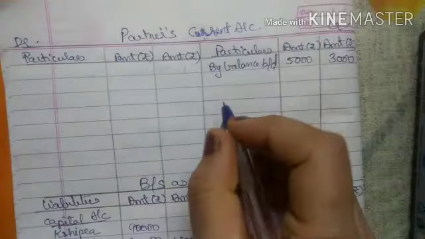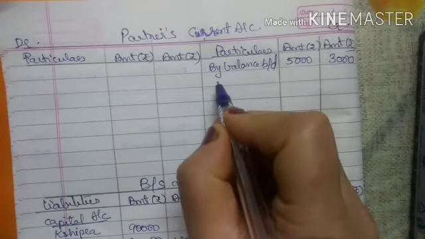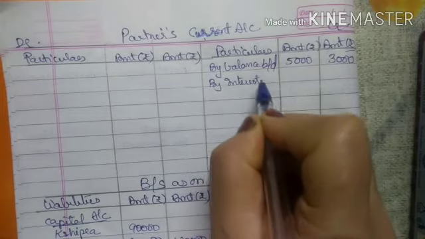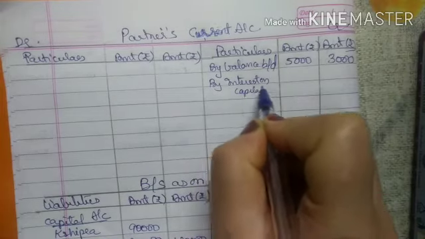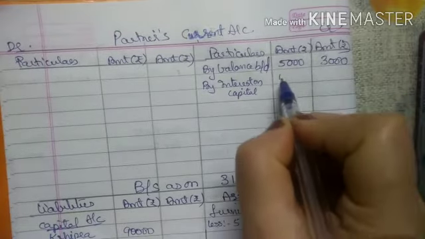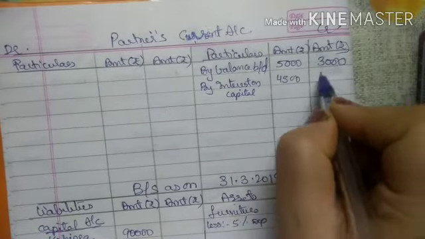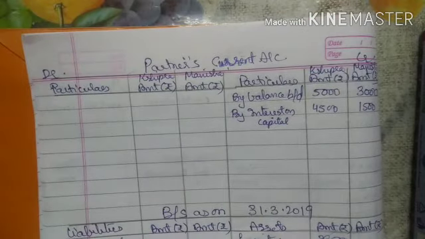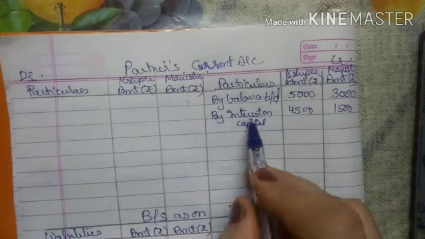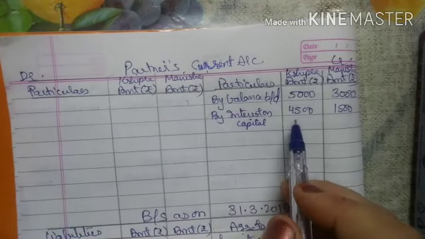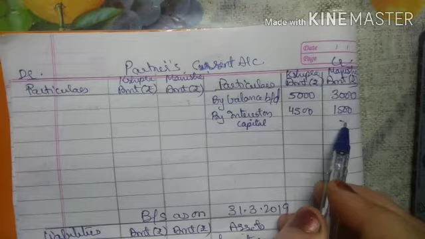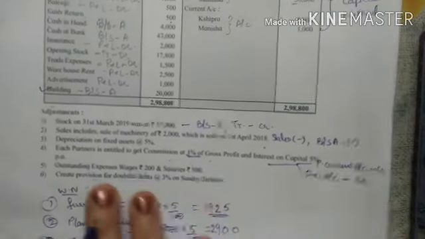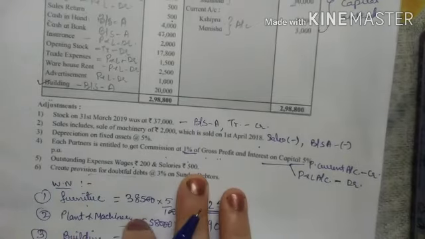Second effect, in the partner's current account, as current account is given here, by interest on capital, right? So for this is 4,500 and this is 1,500. So for the second effect I will write here by interest on capital in the credit side, that is 4,500 and 1,500. Now the next adjustment is outstanding wages 200 and salaries 500.